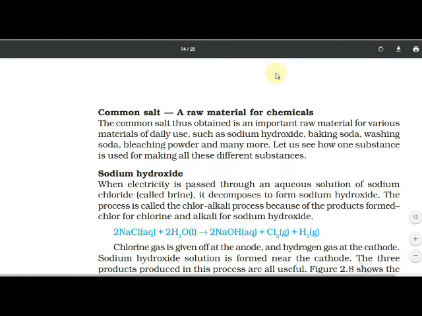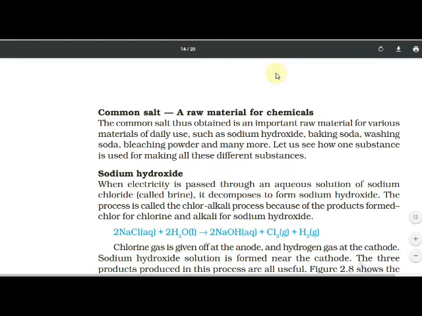Sodium hydroxide. When electricity is passed through the aqueous solution of sodium chloride, brine solution, 10% NaCl, it decomposes to form sodium hydroxide.